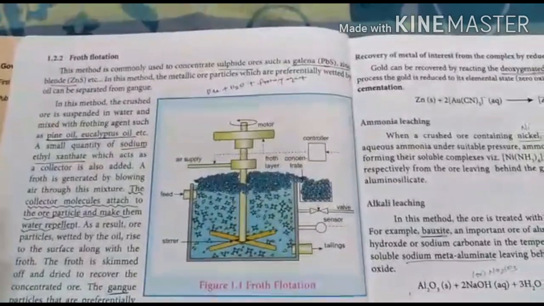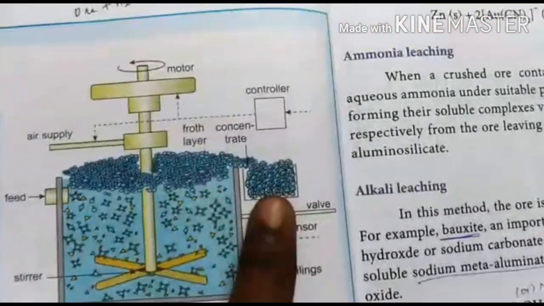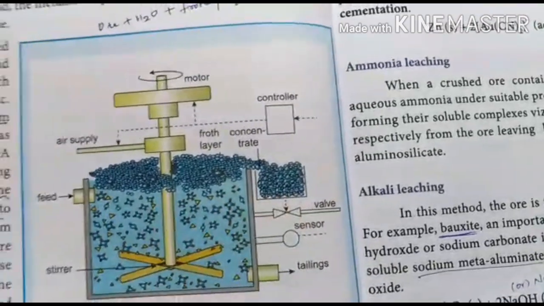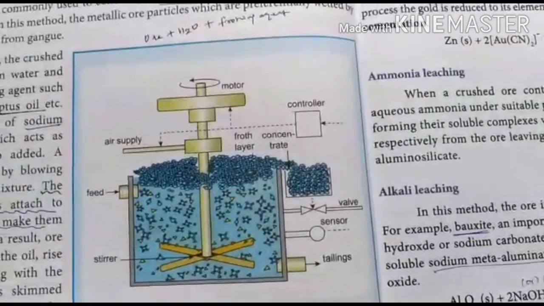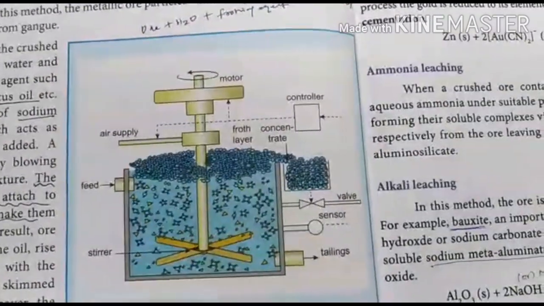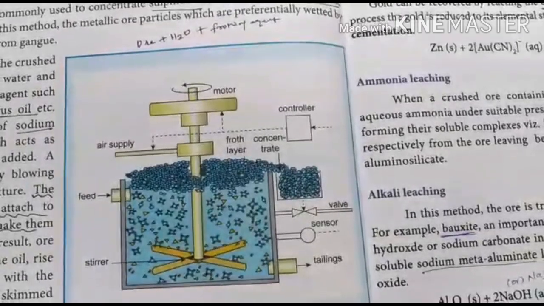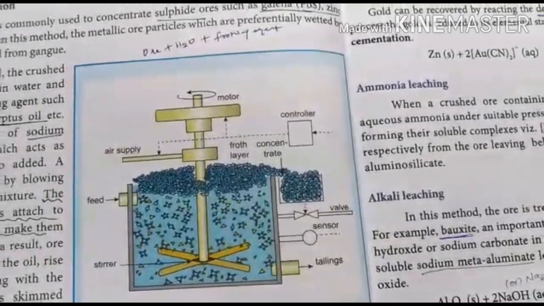And then you have to remove that froth. That froth is separated here, and after that it is dried. The froth is skimmed off and dried to recover the concentrated ore. Now the gangue particles settle down at the bottom, as they are wetted by the water.